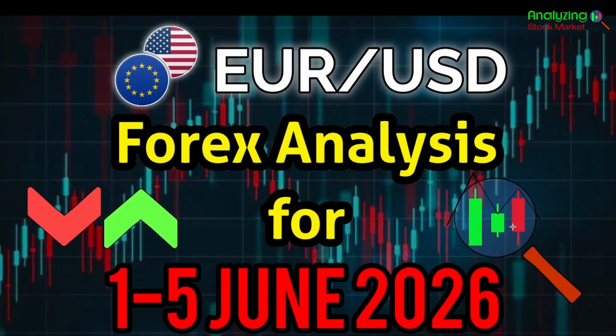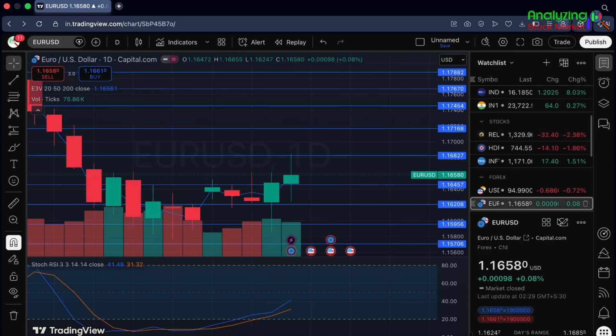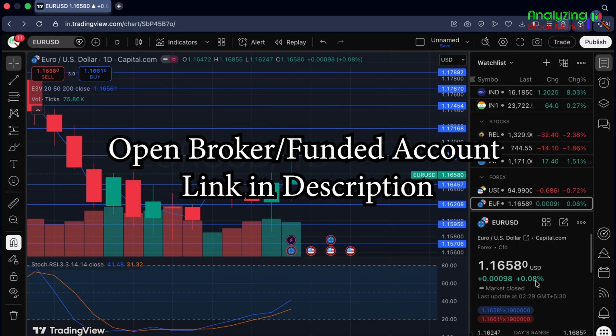So today we'll be talking about the EUR/USD pair and we'll do the Forex analysis for 1st to 5th June 2026. So let's go straight to the chart. First, let's see what happened in EUR/USD on Friday. As you can see, a 0.08% positive move, and 1.16580 was the closing on Friday.